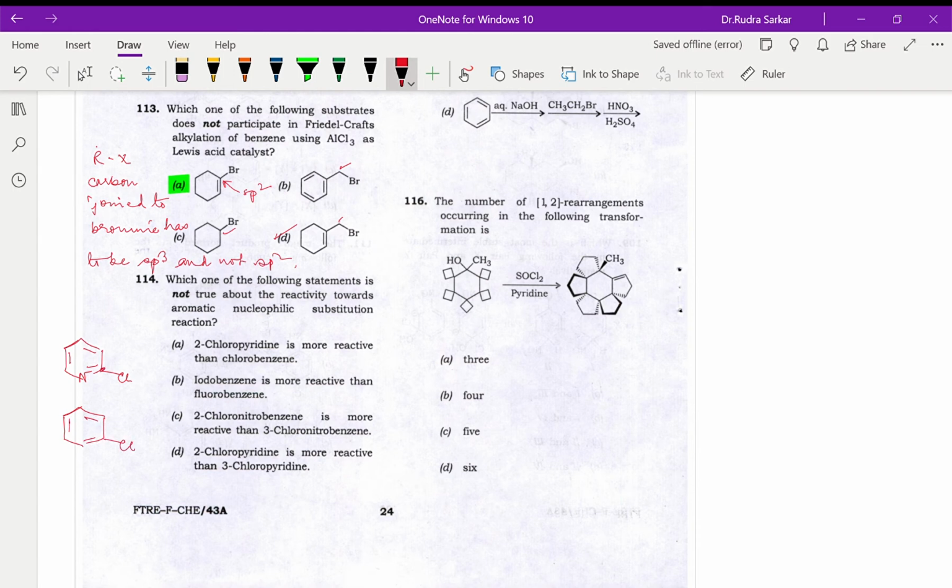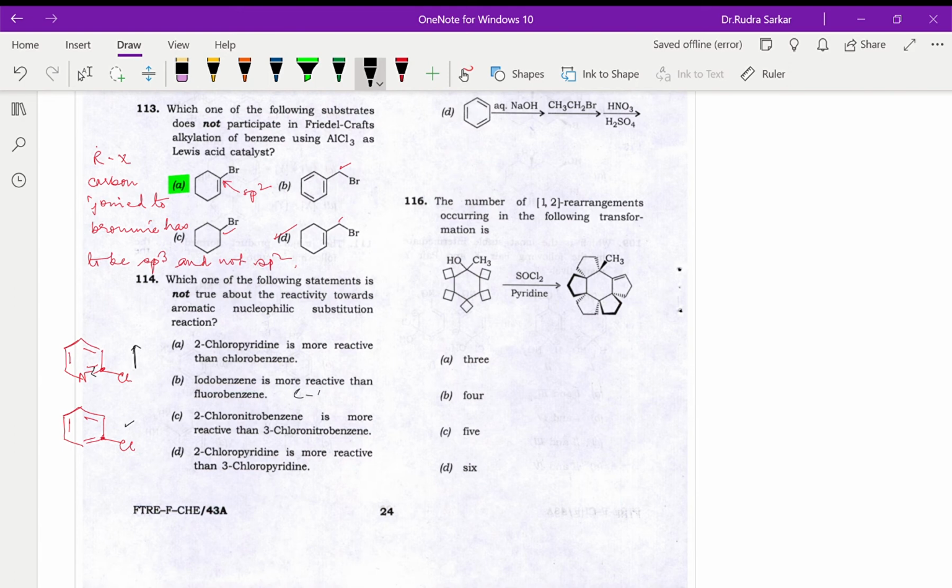So this particular carbon we are concerned about. Over here we have a nitrogen which is pulling the electron density from the carbon, being more electronegative. So this will be obviously more reactive than this one. So this is true.